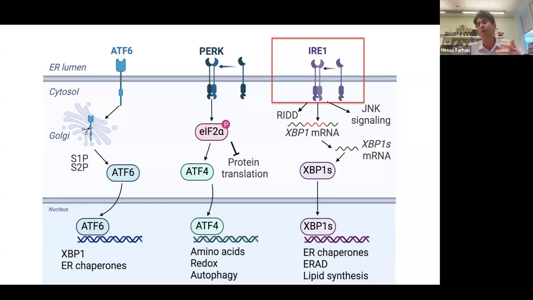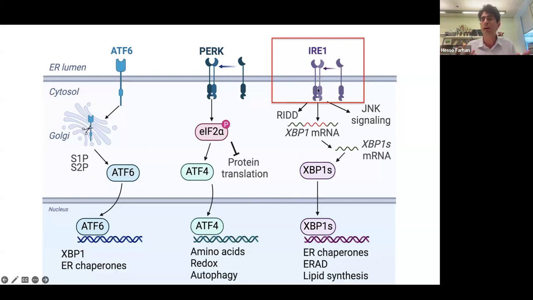So in order to start looking into this, we took an educated guess, and we thought that maybe IRE1, a transmembrane ER resident protein that normally senses proteotoxic stress. IRE1 is activated by proteotoxic stress and then initiates splicing of XBP1, which then initiates the unfolded protein response. It's one of the three branches of the UPR, the unfolded protein response. IRE1 is a kinase and also has nuclease activity. So it has two things.